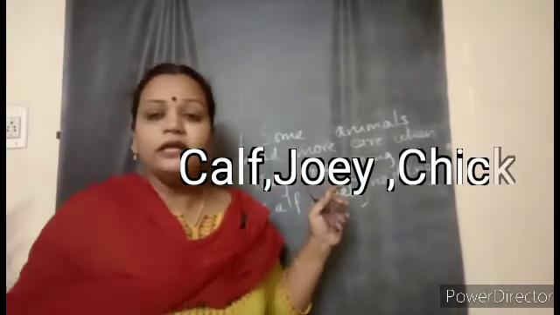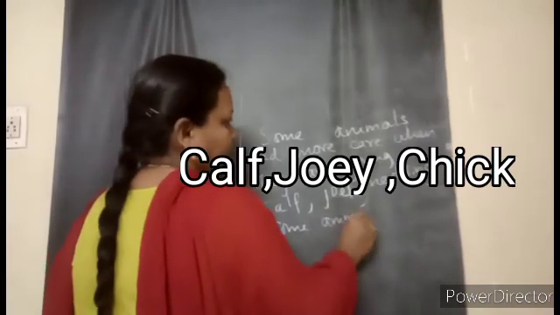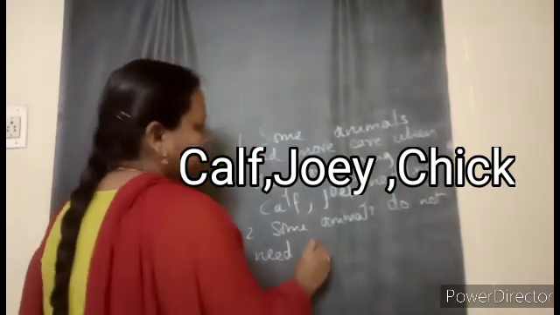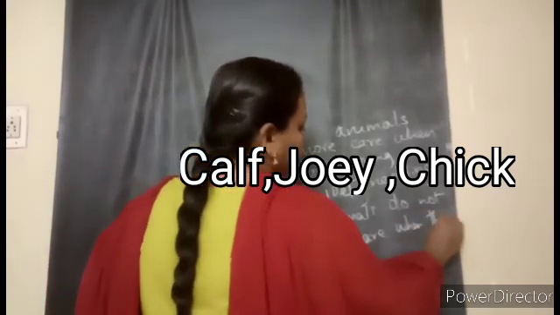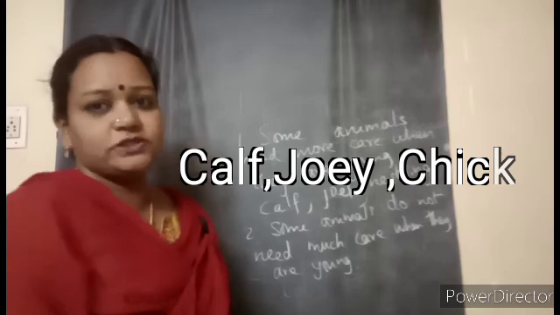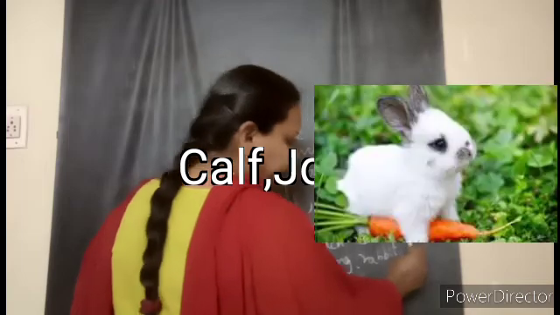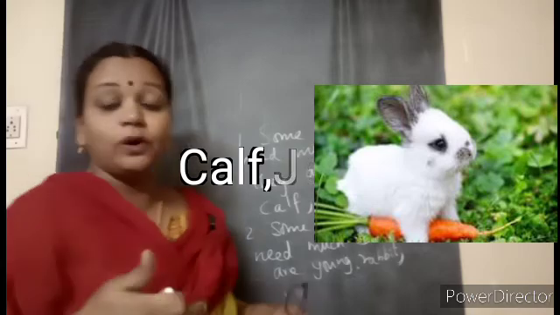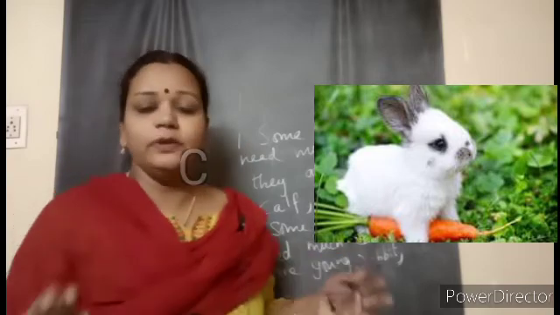But some animals, like insects, do not need much care when they are young. So they will be able to manage the situations on their own. Like rabbits also do not need much care. Even crocodiles will take care of their young ones. They'll teach them how to attack, how to take care of themselves and all. But rabbits and some others will be able to get their food.